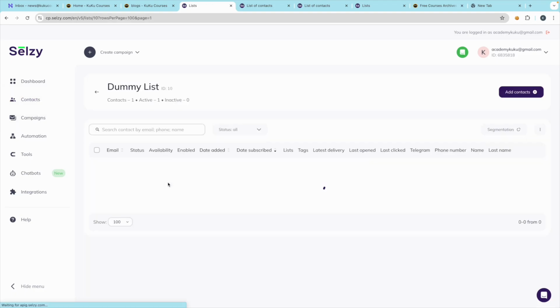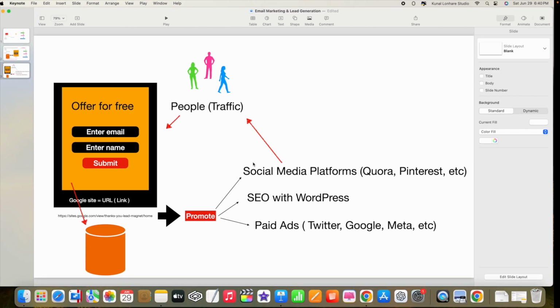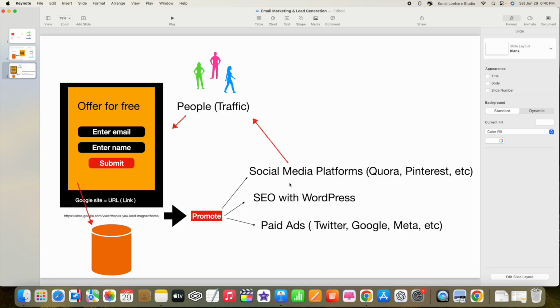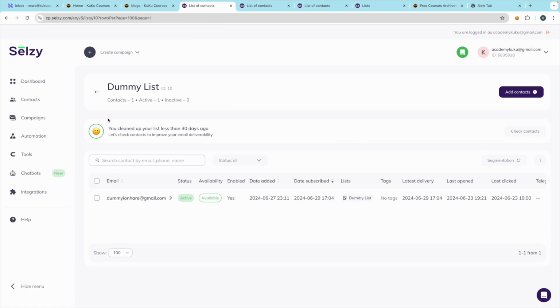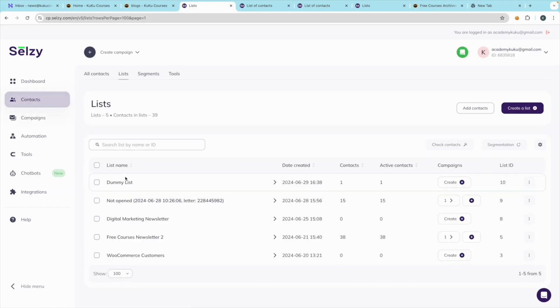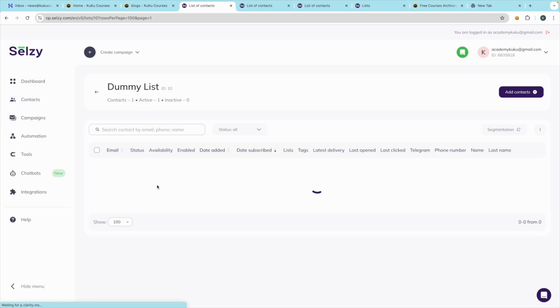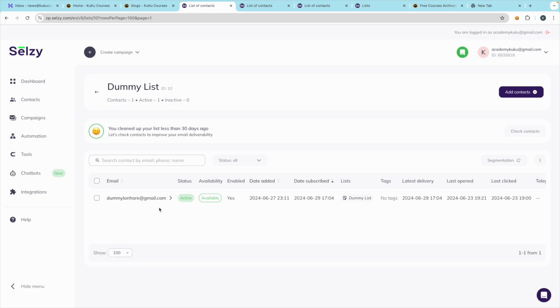So as we have taught you, you can use various other methods to promote your contact form to get more and more traffic. They will fill the form and they are all going to get stored inside your container, that is the list. Now, similarly, we have created this list. Remember this dummy list. So more and more people will come here. Now, the thing is, how can we send them emails?